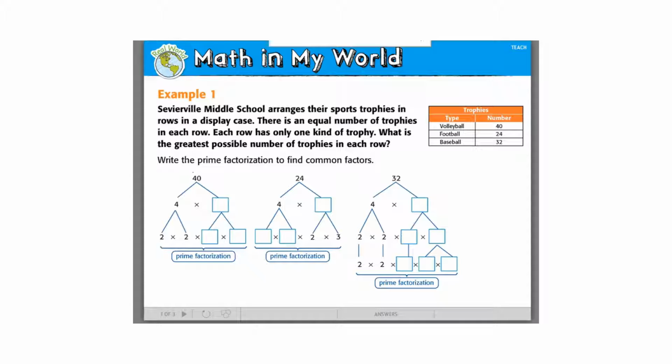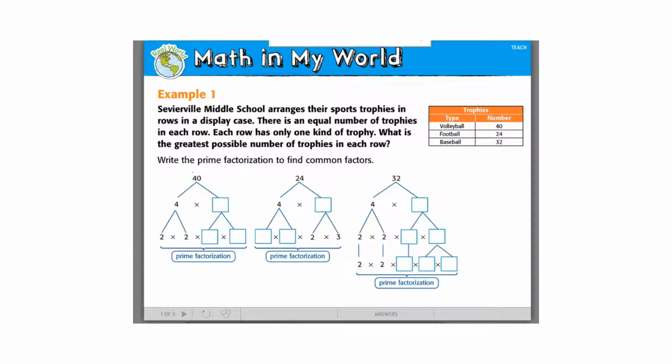All right, so example number 1 says that Seversville Middle School arranges their sports trophies in rows in a display case. There is an equal number of trophies in each row. Each row only has one kind of trophy. So what is the greatest possible number of trophies in each row? And in this example, there are 3 numbers. So whatever we are pairing up, we're going to find the prime factorization of each number, and then we're going to find the number that they have in common, just like we had done before.